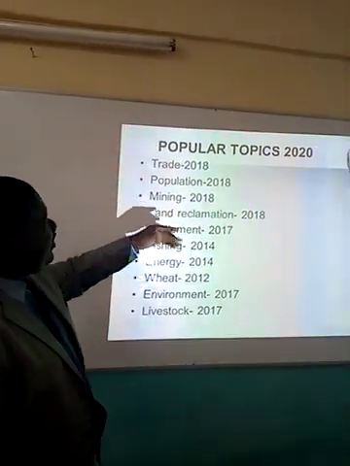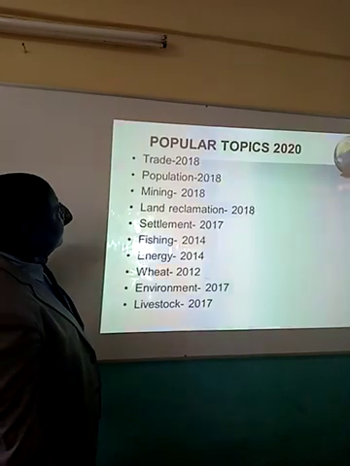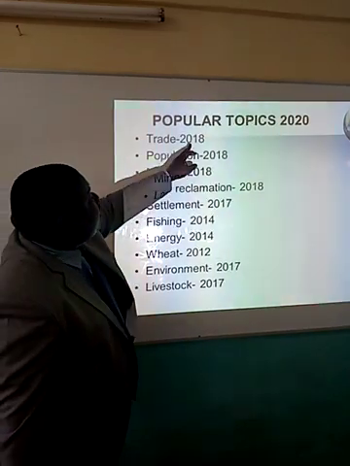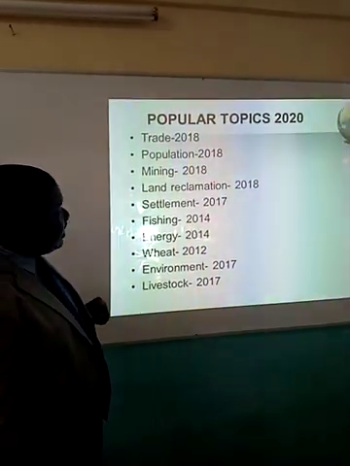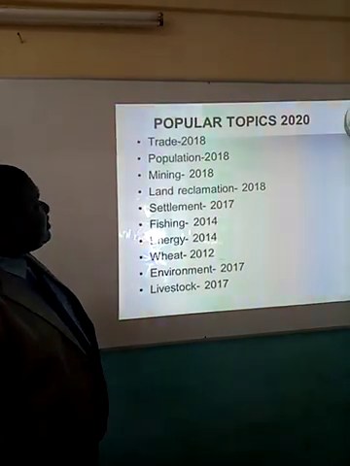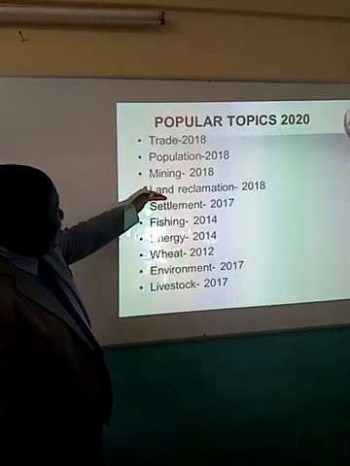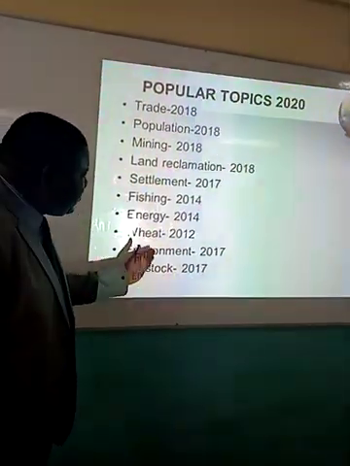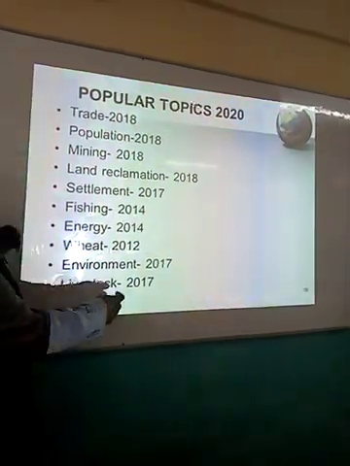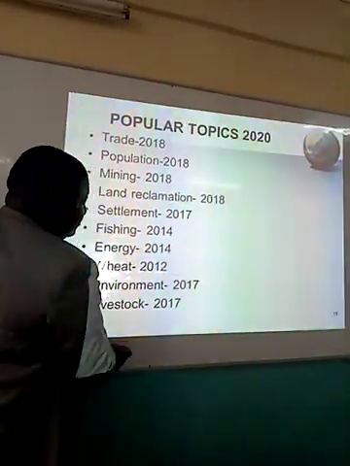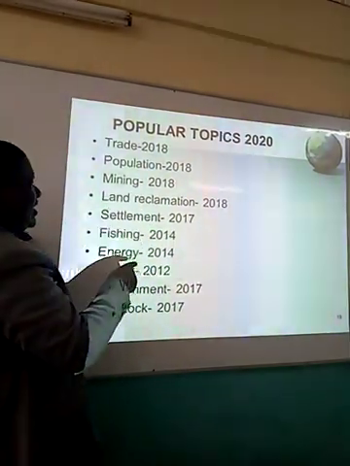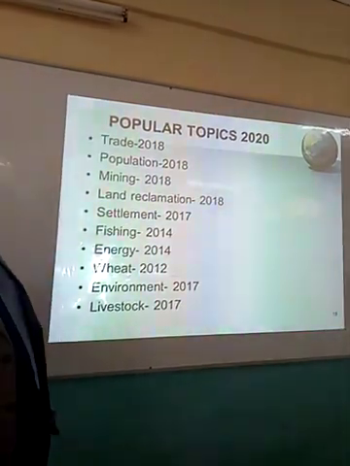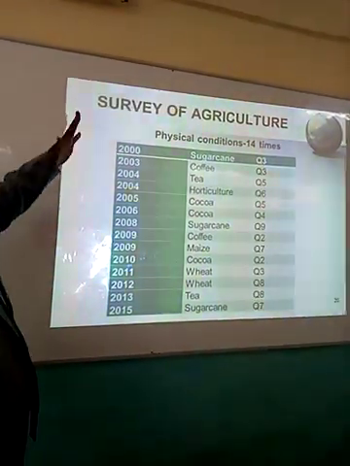For 2020, the following topics are very highly predicted. Trade, which is question number 6. It was not there until 2018, it was tested lastly. 2018 again, population was tested lastly at number 10. Mining 2018, reclamation down to livestock area 2017. These topics have a higher possibility of returning in exams in 2020. Remember the missing link 2018-2019. Since 2012, these ones are highly expected. But even if one or two of them do not appear, option 2 will cater for the ones that will appear. A survey of agriculture.